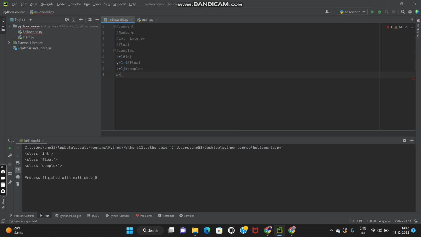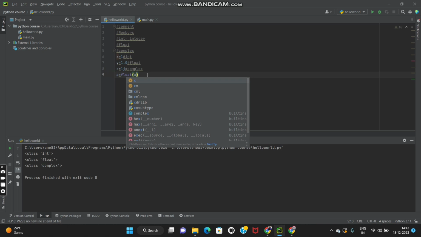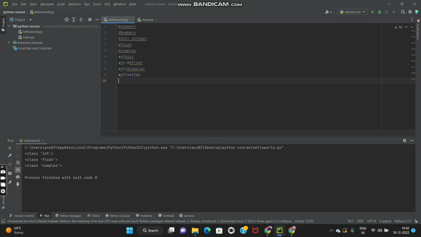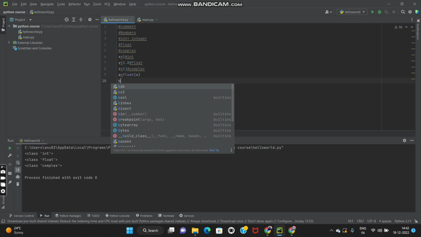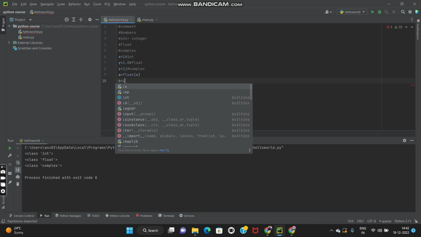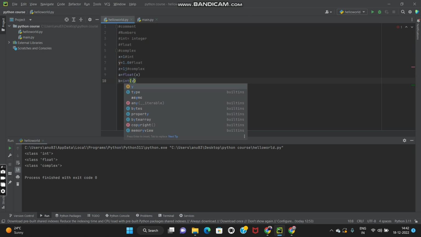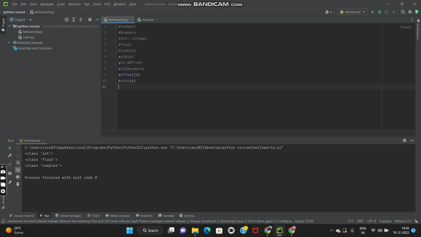Okay, and now what will I store in a? I want to convert x. You have seen that x is an integer, right? Now I want to convert x into float, so I'll write float and then x in brackets. Okay. And then over here I'll take b. Now I want to convert this float y into an integer.